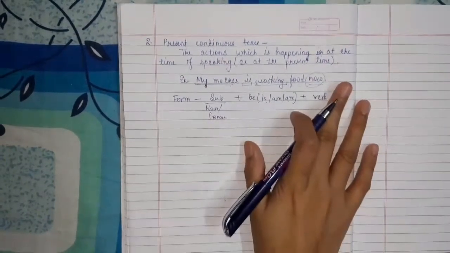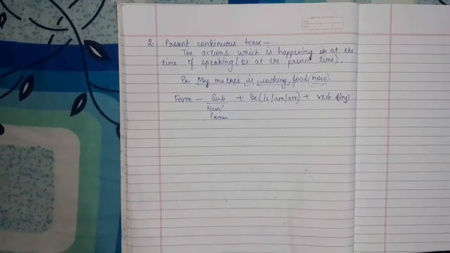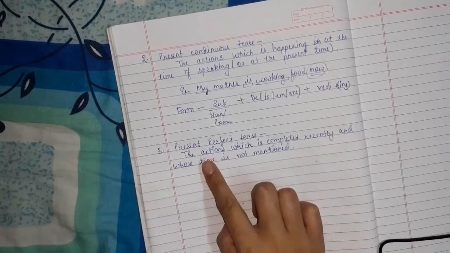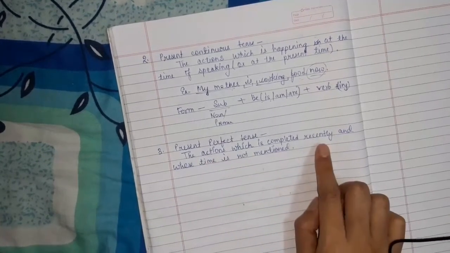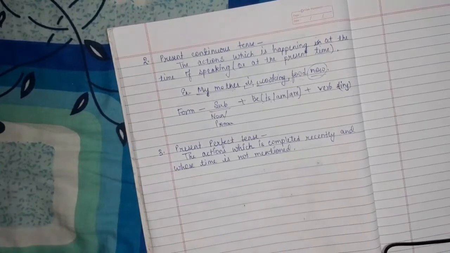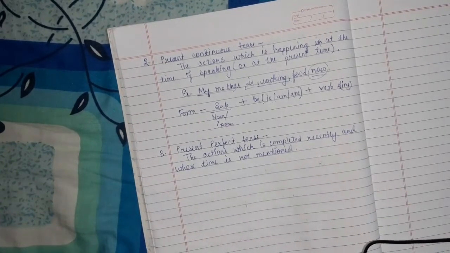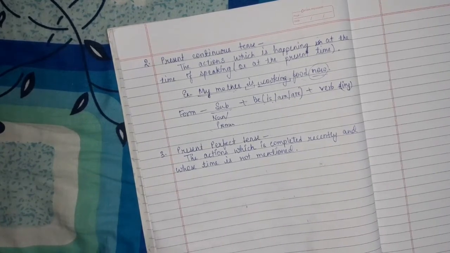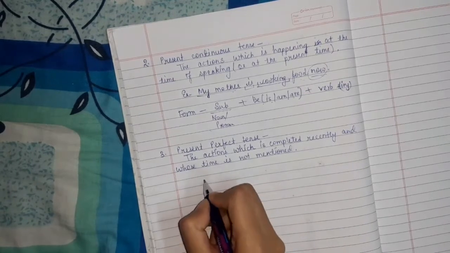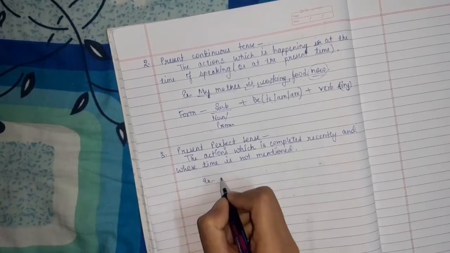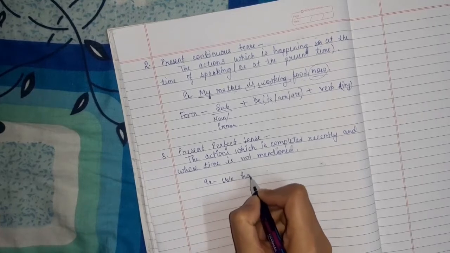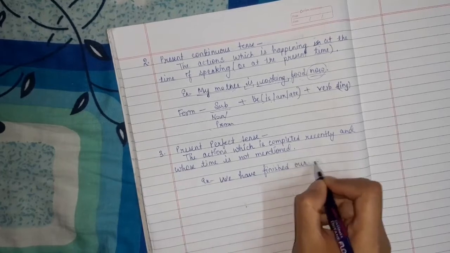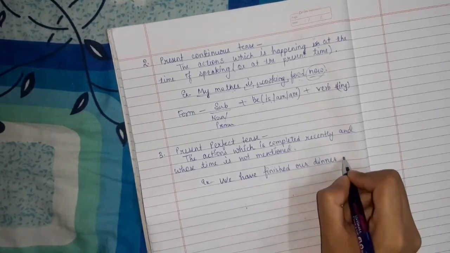Now let's move to present perfect tense. Present perfect tense states the action which is completed recently and whose time is not mentioned. The action which completed just now in the present time, but the actual time when it was completed is not mentioned. For example, we have finished our dinner just now.